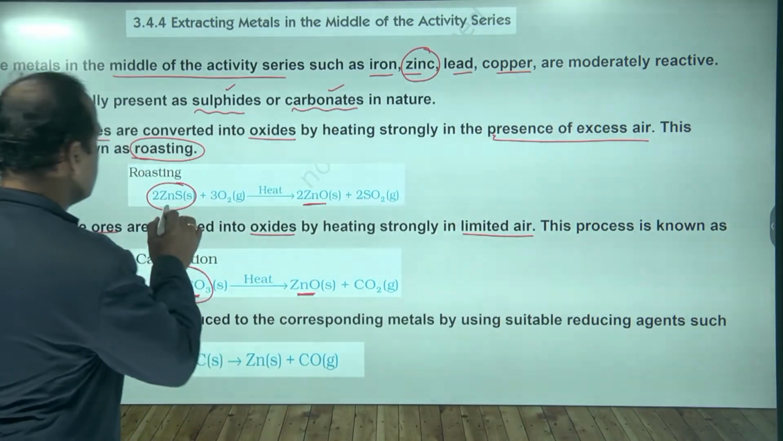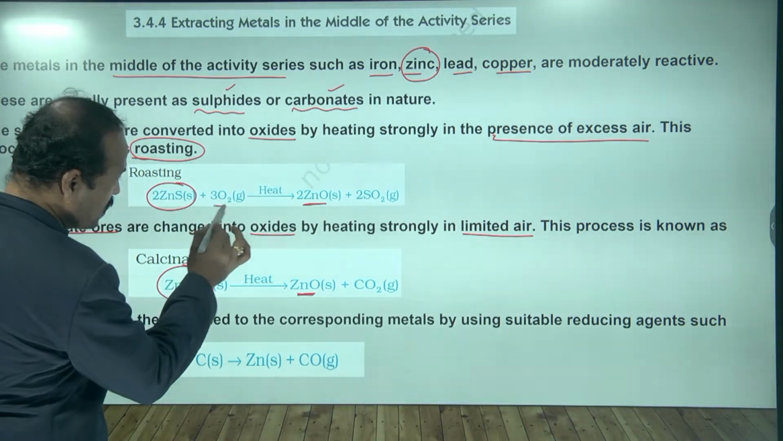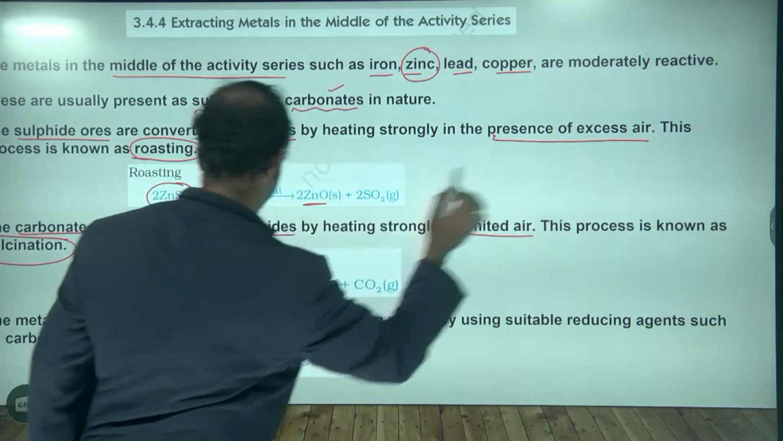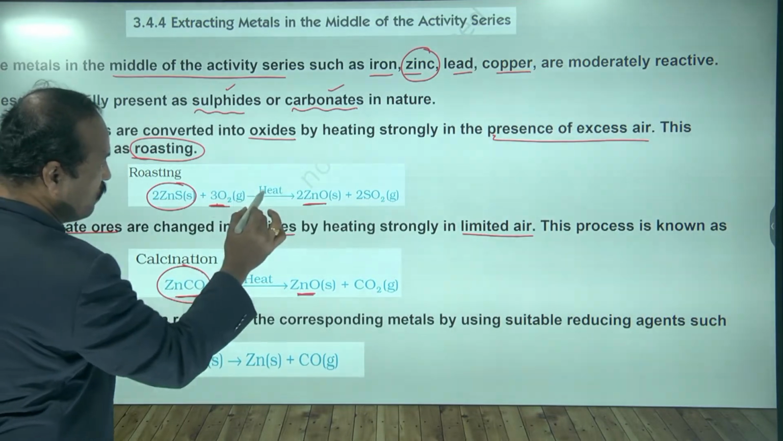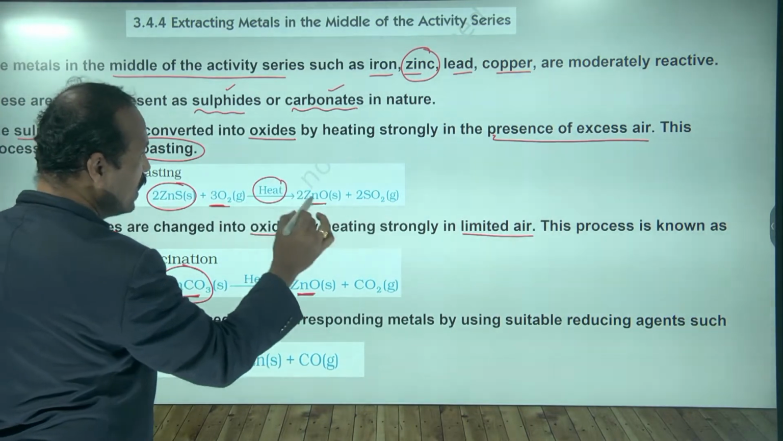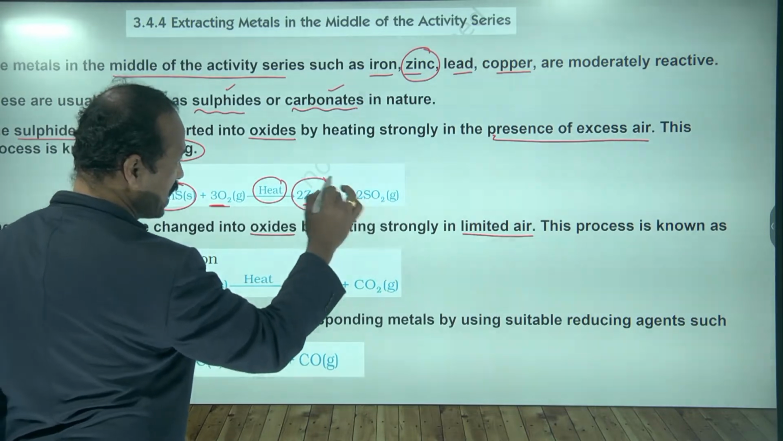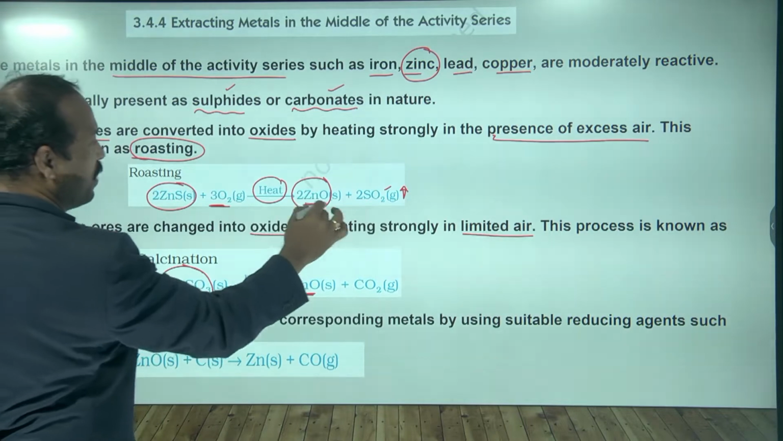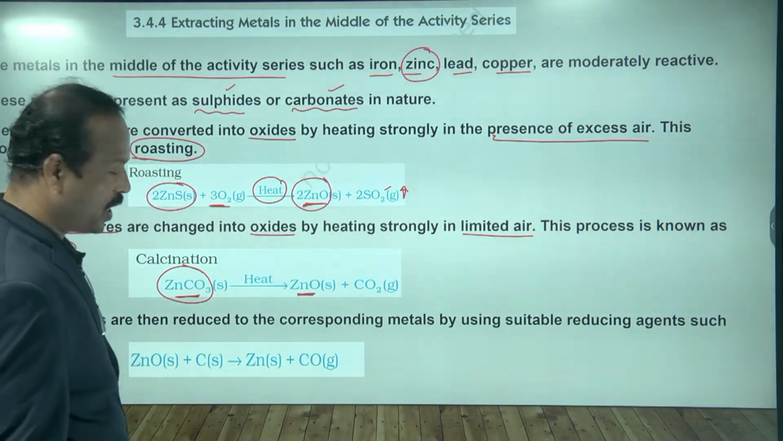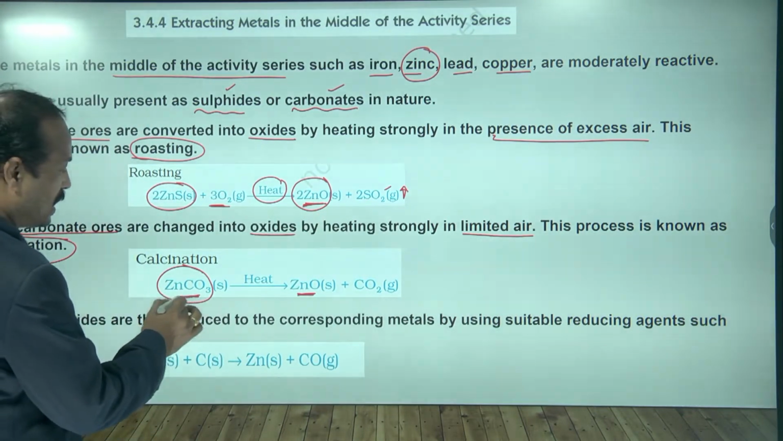So now zinc sulfide, in presence of oxygen, so we are supplying oxygen. When we heat it, then we can get the zinc oxide and the sulfur dioxide gas. It's a gas, it escapes and we are left with the zinc oxide. Now here you see zinc carbonate.